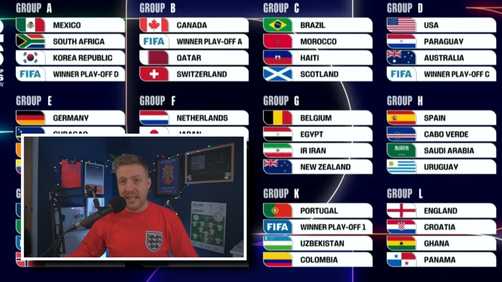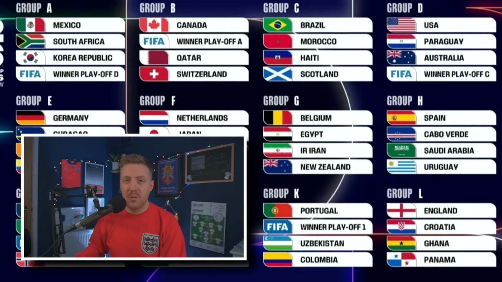I think the key is, because England and Croatia is that opening match on Wednesday the 17th of June, it means that one of those 2 teams, or both, are starting without a victory, and we know how important it is to start a World Cup on a positive note. And I think if we lose that game, going into the second game against Ghana, it can very quickly change into a much more stressful occasion than what it probably needs to be. But look, I expect England certainly not to lose against Croatia. They would still be heavy favourites to win it. Croatia, of course, could get an upset, and then it does put pressure on us.